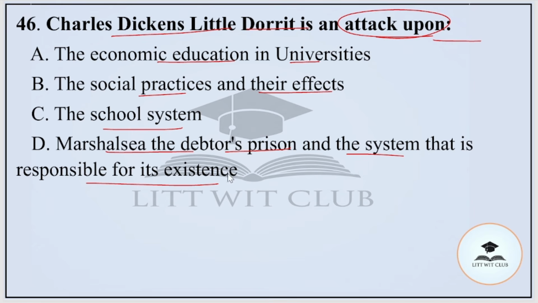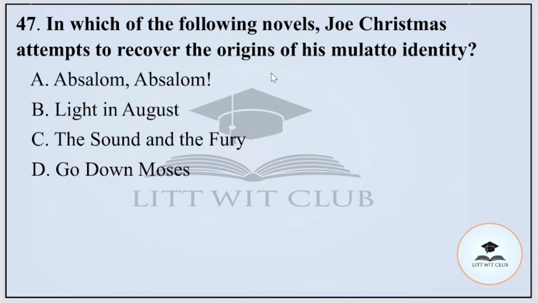And the correct option is option number D, that is Marshalsea, the debtors' prison and the system that is responsible for its existence. Question number 47. In which of the following novels does Joe Christmas attempt to recover the origin of his mulatto identity? Option A, Absalom, Absalom; B, Light in August; C, The Sound and the Fury; or D, Go Down, Moses. And the correct option is option number B, that is Light in August.